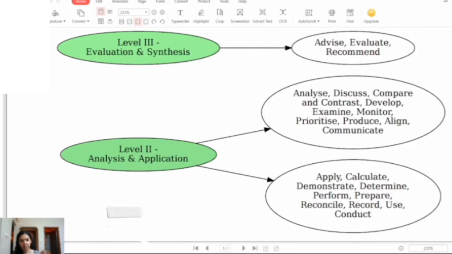So in level 3 judgmental thinking is also required. In this level, non-financial factors also have to be considered. So an example of a non-financial factor to be considered while making a decision about choosing a supplier: suppose you are choosing a supplier for your company. A non-financial factor to be considered will be supplier reliability and reputation.